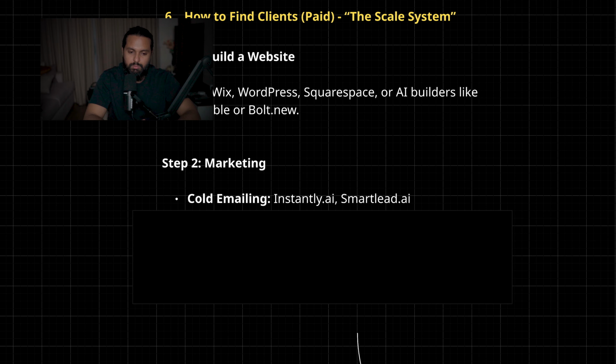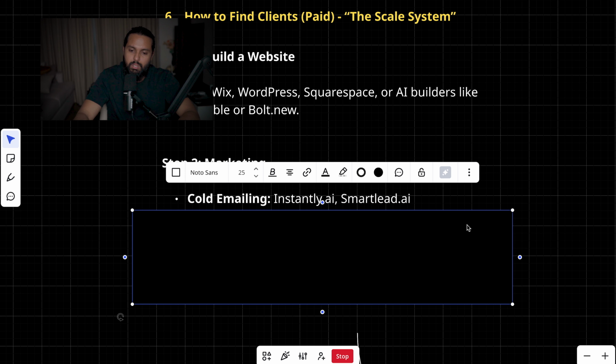There are platforms like Instantly AI, Smart Lead AI. You can spend like $400 to $500 per month and get at least 5 to 10 clients per month. Just imagine if you are charging a client $2,000 for a service you provide, you can easily make $10,000, $20,000 per month by spending just $500 per month.